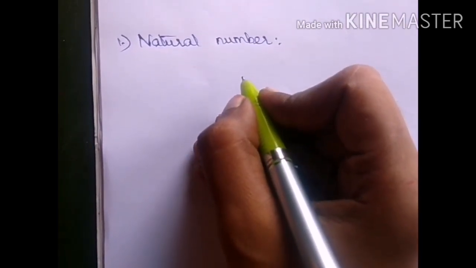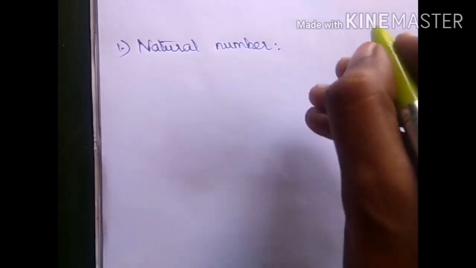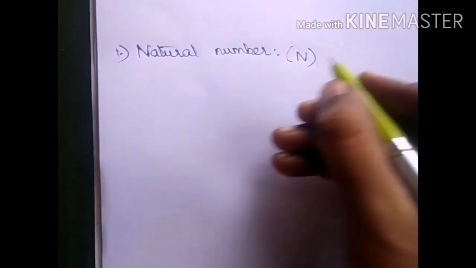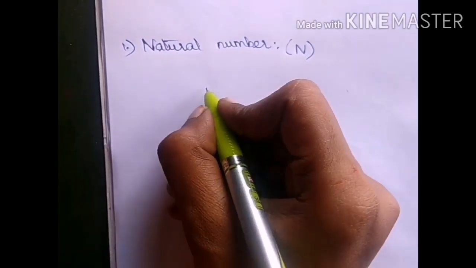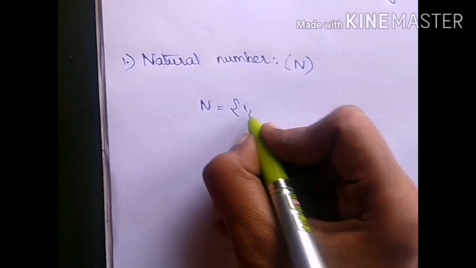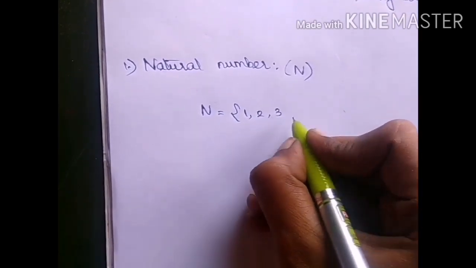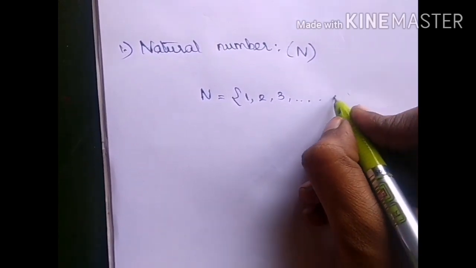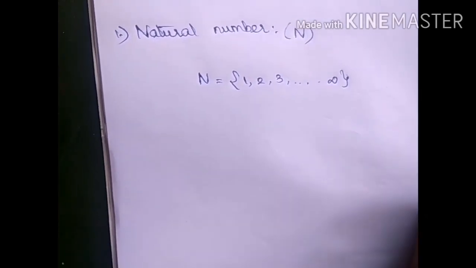Natural number is denoted by capital N. Natural number starts from 1, 2, 3, etc. and goes on till positive infinity.